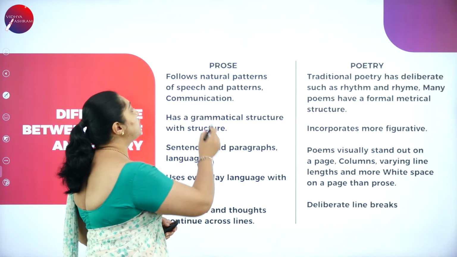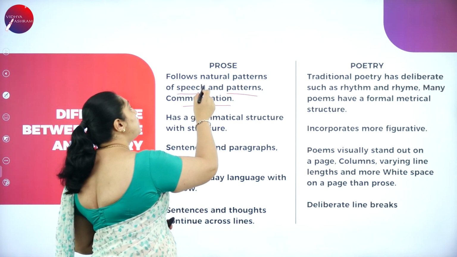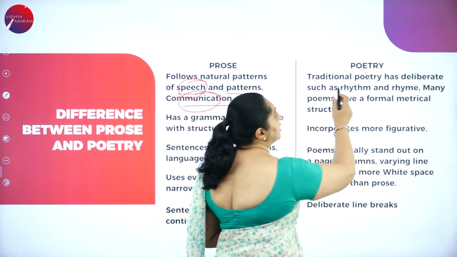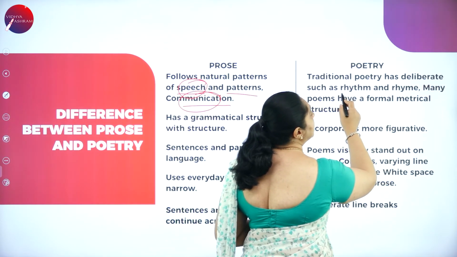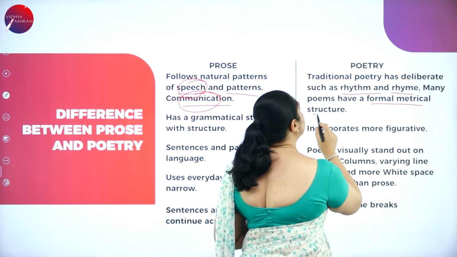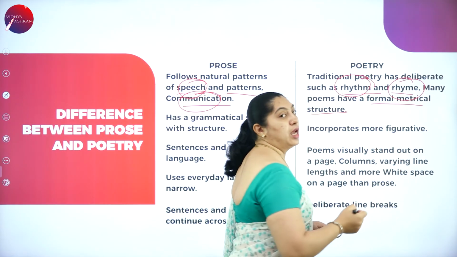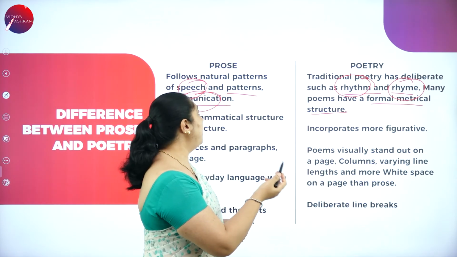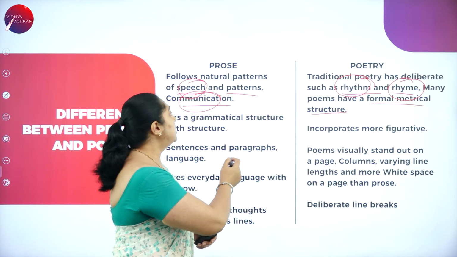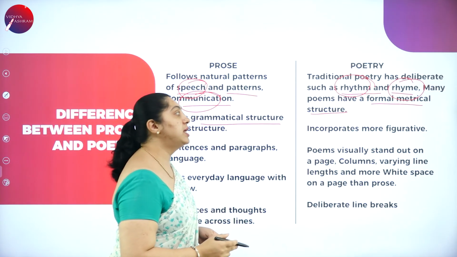Prose follows natural patterns of speech and communication. What does prose follow here? Prose follows speech and communication. When it comes to poetry, traditional poetry has deliberate features such as rhythm and rhyme. Many poems have a formal metrical structure. So in poetry you can find rhythm and rhyme, but in prose it's speech and communication. Prose has a grammatical structure.